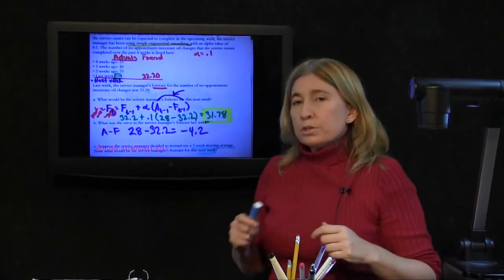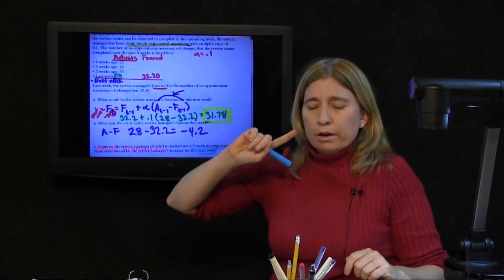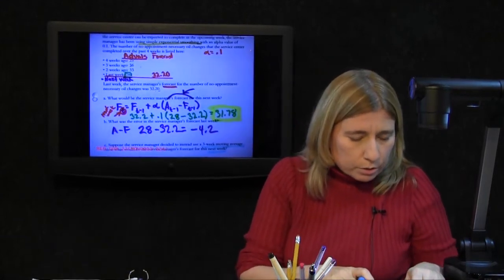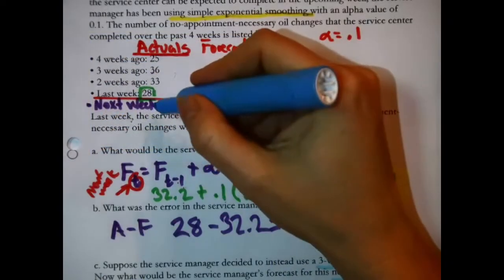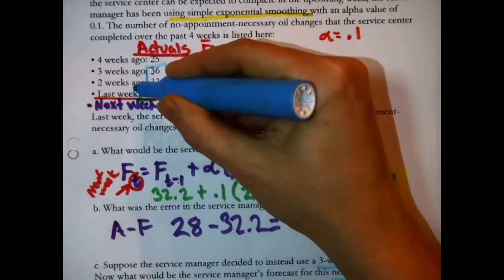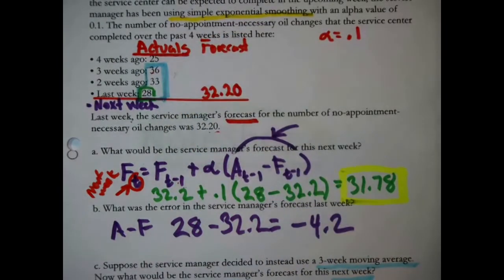That's easy. All we have to do with any moving average, the only thing you have to do, is average that many past actuals. So in the case of part C, here's next week, we would want to back up and grab these 3 past actuals.